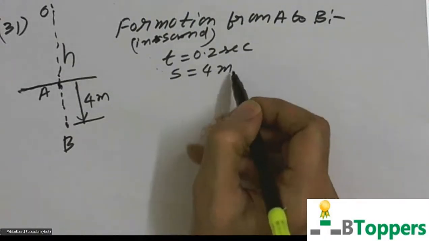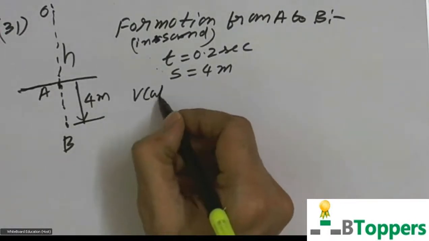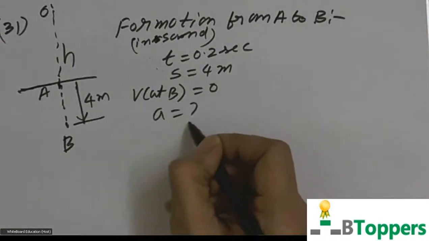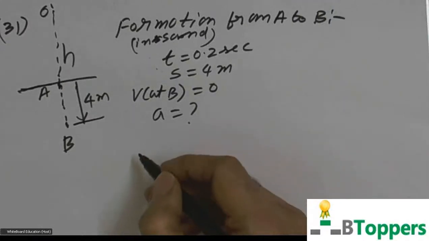Displacement is equal to 4 meters. The final velocity at B is 0. You have to find the acceleration. So you can use the kinematics equation involving these 4 letters.